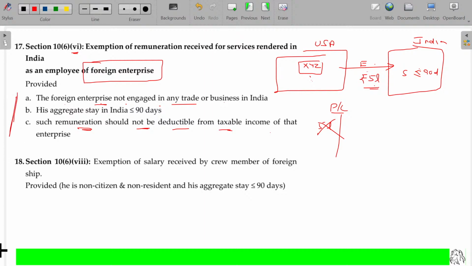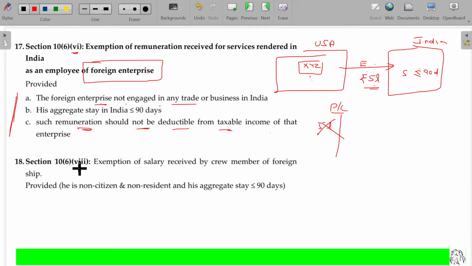These three conditions should be satisfied. Any employee of a foreign enterprise visiting India for a temporary period, not more than 90 days, can stay here and enjoy the benefits without paying the tax, provided that the enterprise does not carry on any activities in India, and that remuneration cannot be debited to the P&L account of XYZ if XYZ is supposed to pay any tax in India. If XYZ is not responsible for paying any tax, no need to worry about it. If there is any tax liability payable in India, that cannot be deductible.